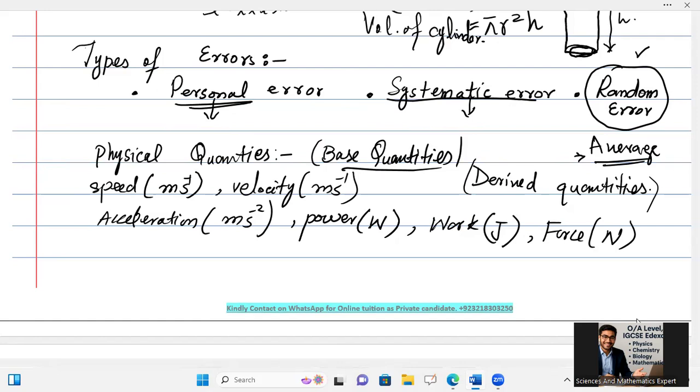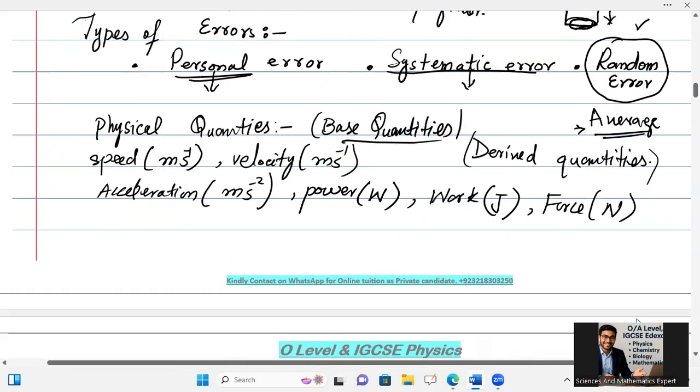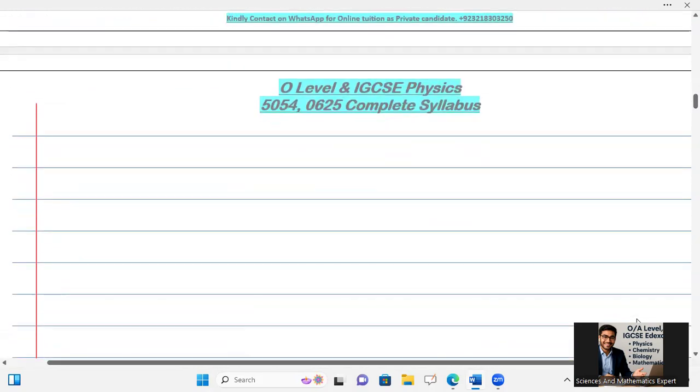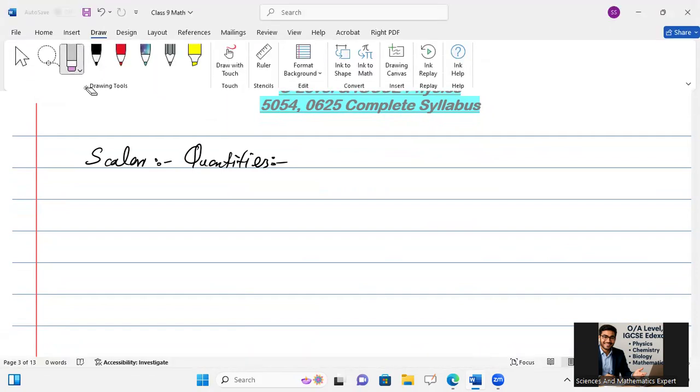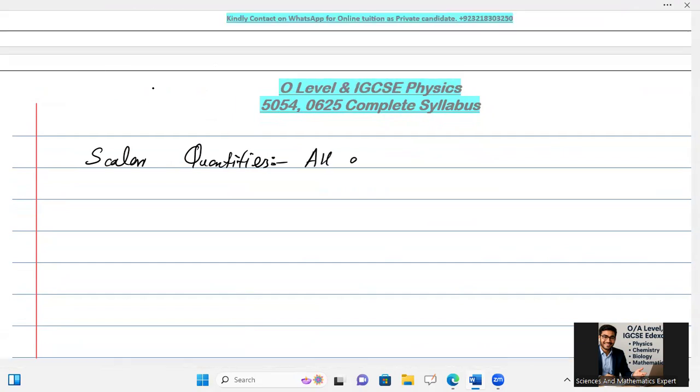When I say there are scalar and vector quantities, then we should take scalars and vectors. What are scalar quantities and what are vector quantities? Scalar quantities: all the quantities which have magnitude and unit only are called scalar quantities.